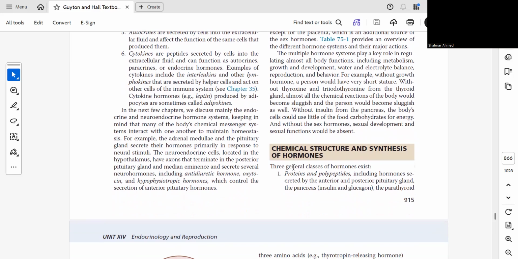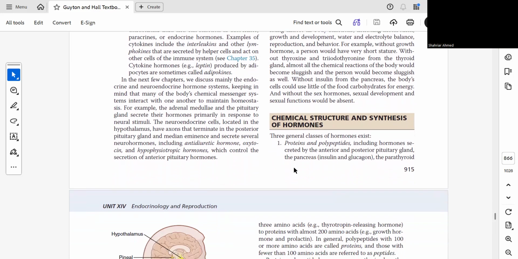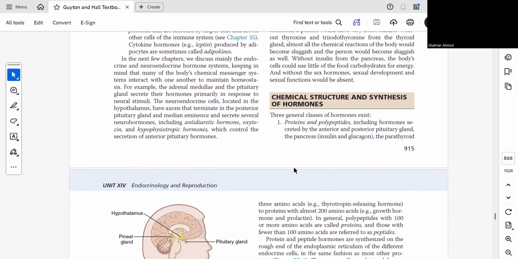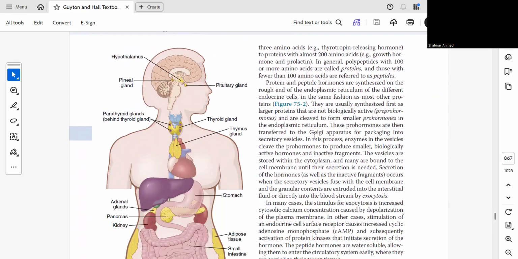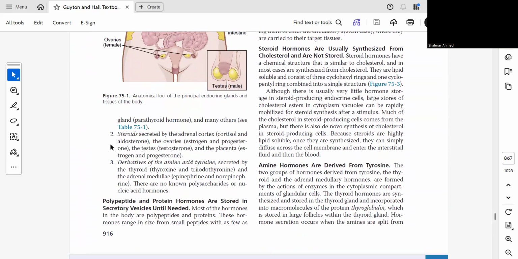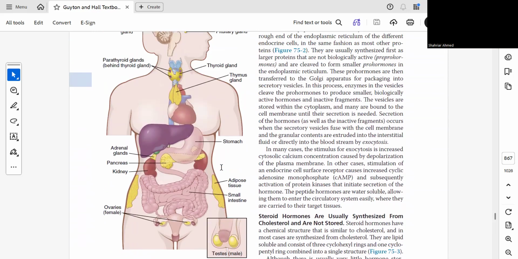So next we will discuss the chemical structure and synthesis of hormones. Three general classes of hormones exist: protein and polypeptide hormones, steroid hormones, and derivatives of the amino acid tyrosine.